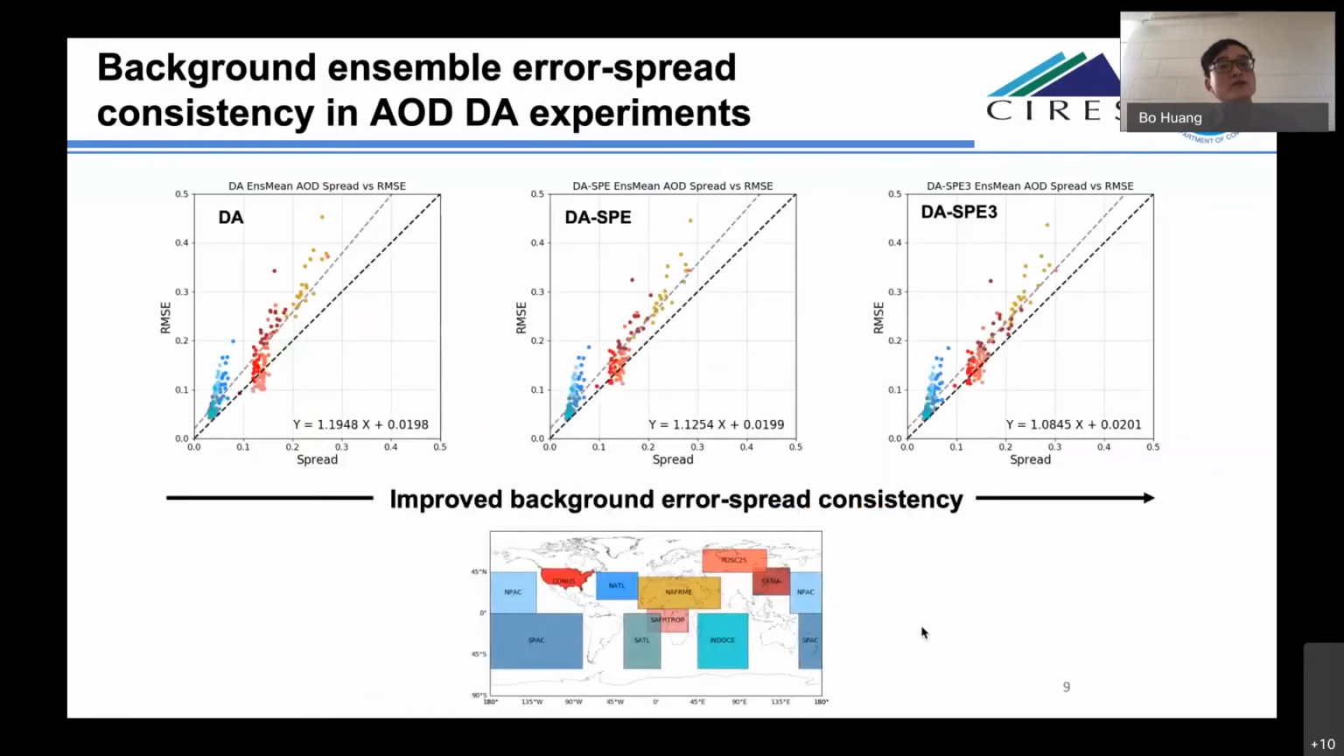We further compared the background ensemble error and spread in the 3 data assimilation experiments. In the scatter plot, the x-axis shows the spread, and the y-axis shows the RMS errors. The samples are collected over the selected 11 regions, and each region has about 24 samples. As we can see, after we apply the SPE, the background shows improved error and spread consistency, especially for the samples over the land. When we increase the ensemble size from 20 to 60, we see further improvement, especially for the samples over East Asia.